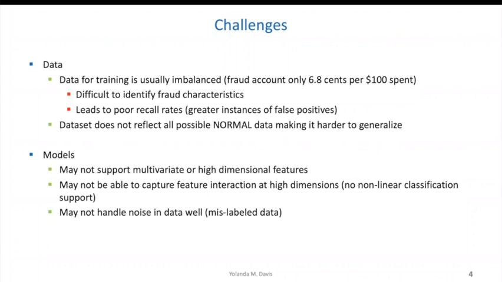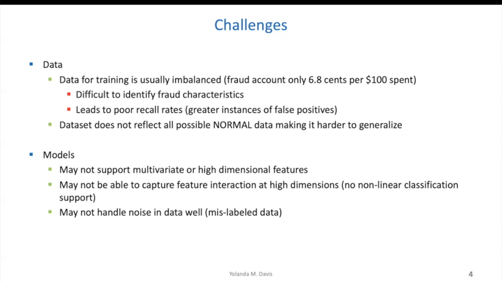And so this leads to pretty poor recall rates, where we could have greater instances of false positives, because models which only see mostly normal behavior have a hard time trying to discern between what should be normal versus what's abnormal. Also, models may not support multivariate data, so any multiple features within the model or high dimensional features.